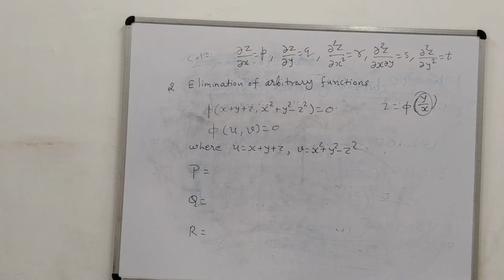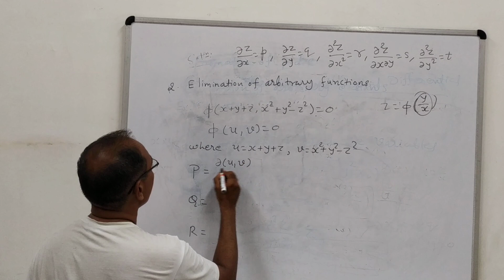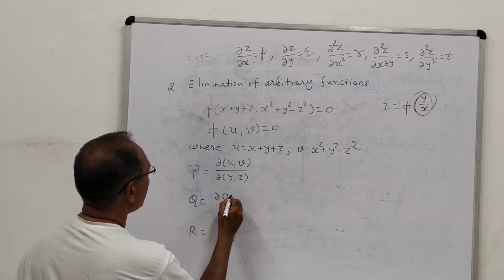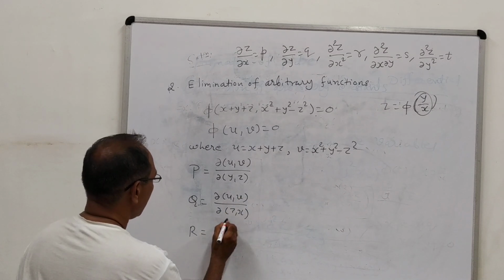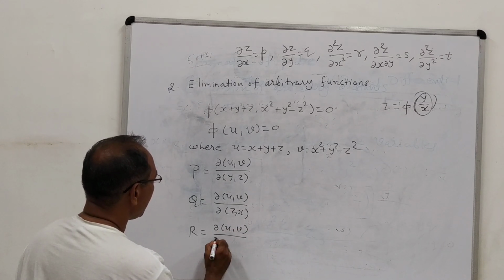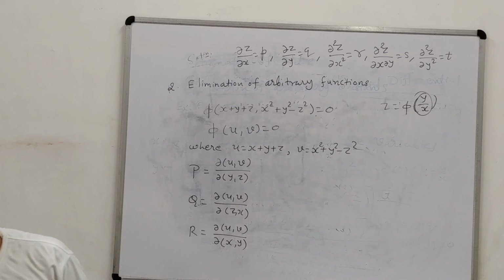That means P is nothing but del of (u, v) by del of (y, z), Q is del of (u, v) by del of (z, x), and R is del of (u, v) divided by del of (x, y). So these three functions we need to find here.